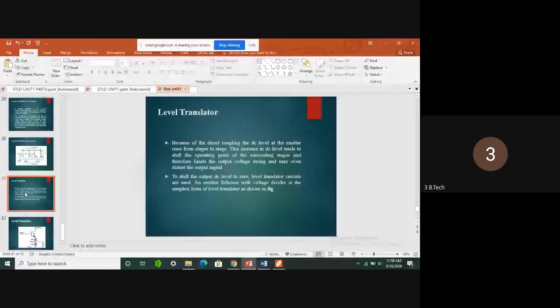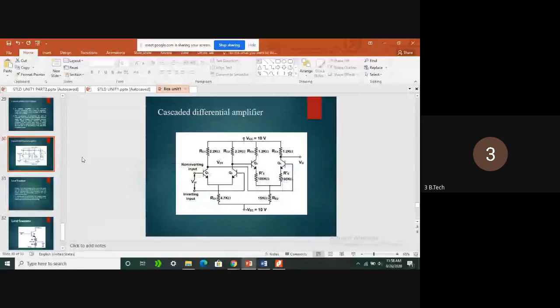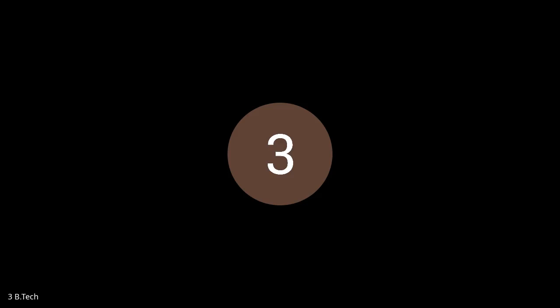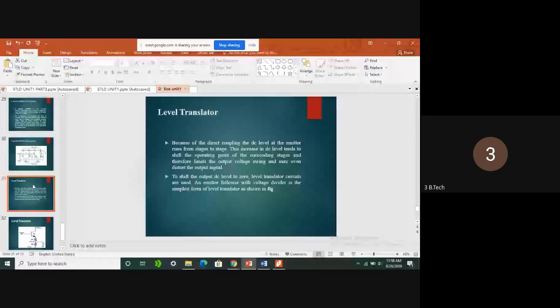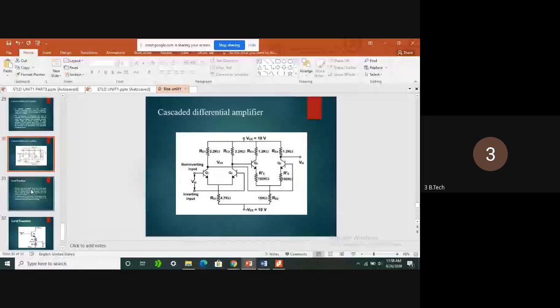So the main purpose of a level translator is, while connecting differential transistors in cascade mode, the operating point of one transistor will change the operating point of another. So if any shift occurs in the operating point, we are going to use a level translator to fix its original operating point. Then only we can get maximum amplification. That is the main purpose of the level translator. Got it?